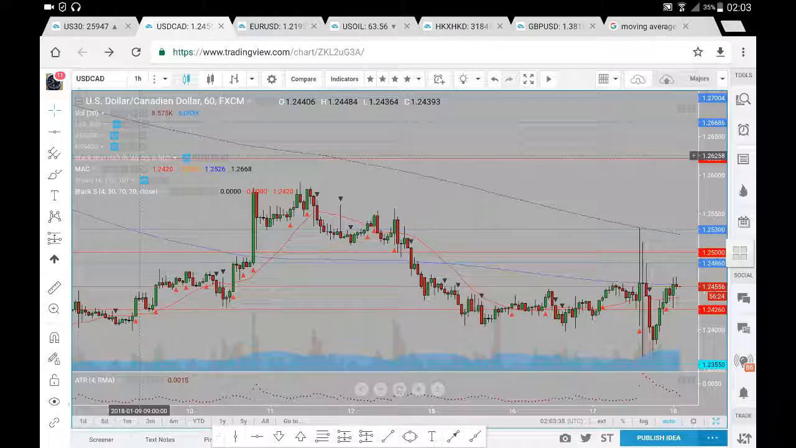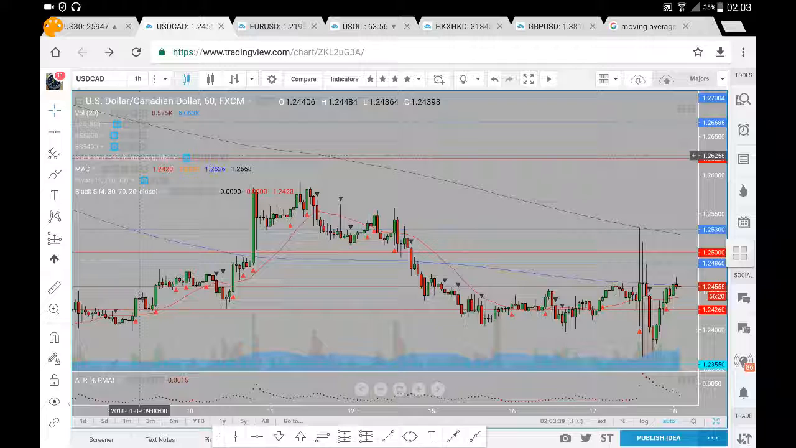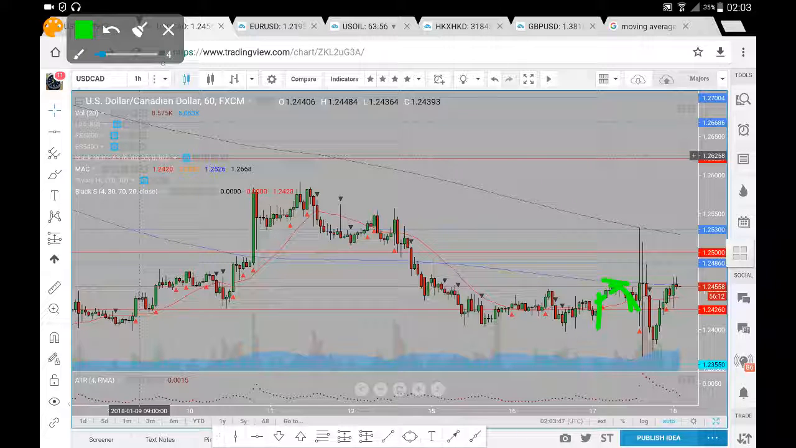So this is USDCAD Analysis for Thursday the 18th of January. Now let's have a look at our price and where prices may potentially go. On the 17th we did have the market come up towards that 200 period moving average. We've had a brief little pullback from the 200 period moving average.